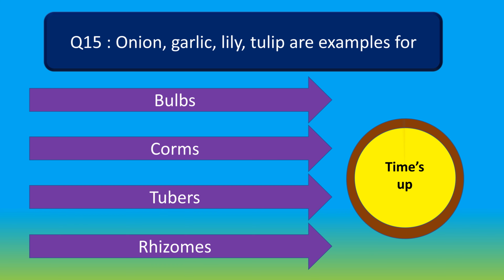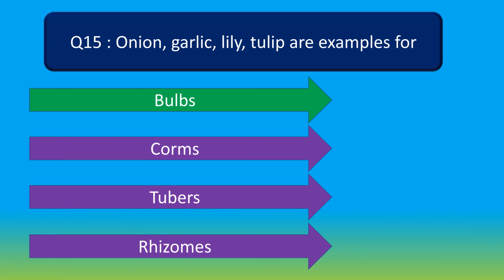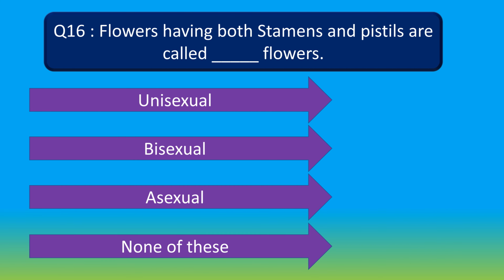Your time is up. And the right answer is bulbs. Onion, garlic, lily, tulip are examples for bulbs. Moving to question number 16. Flowers having both stamens and pistils are called dash flowers. Option A unisexual, option B bisexual, option C asexual and option D none of these. Your time starts now.